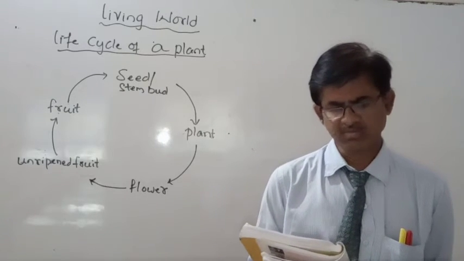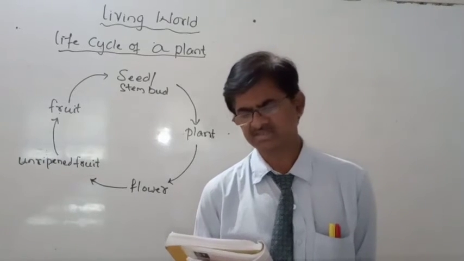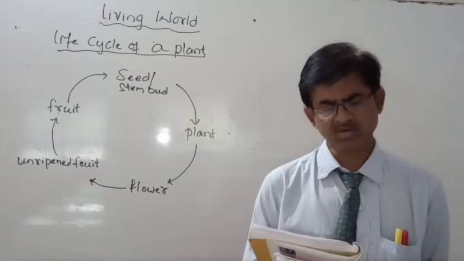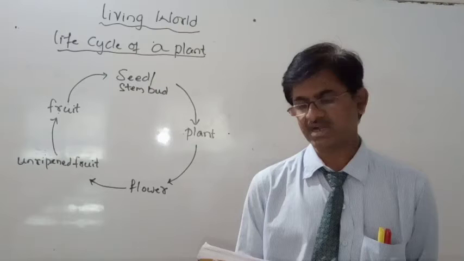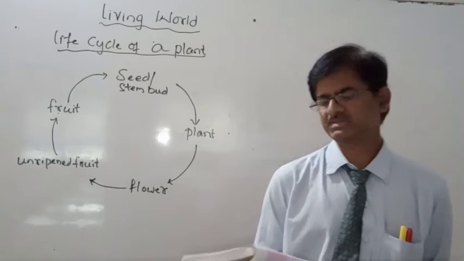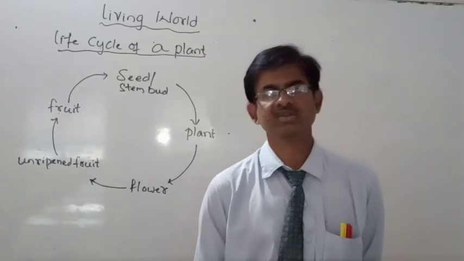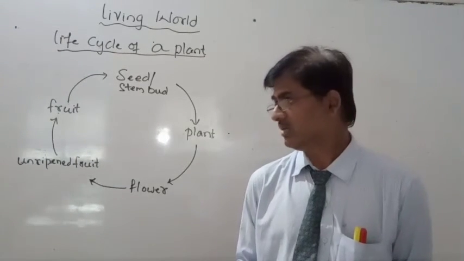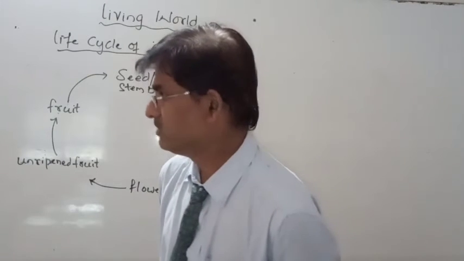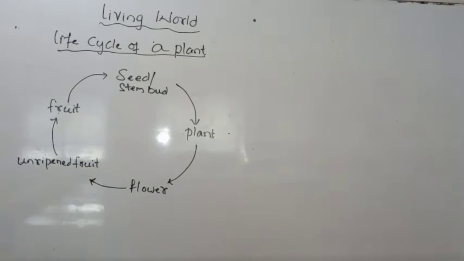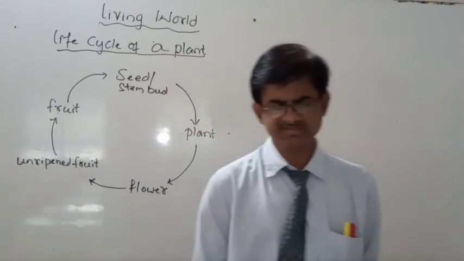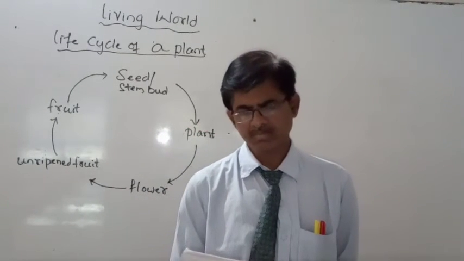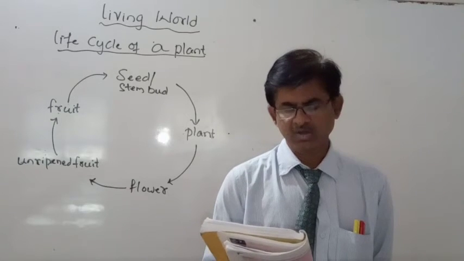Now next, one more activity is given here. Reproduction of plants is advantageous to animals, including man, in many ways. How is the reproduction of plants an advantage to animals and man? Reproduction is nothing but the growth of new plants. By growing new plants, animals and human beings get food. It is one advantage of the plants, including the man. We get food through new plants.